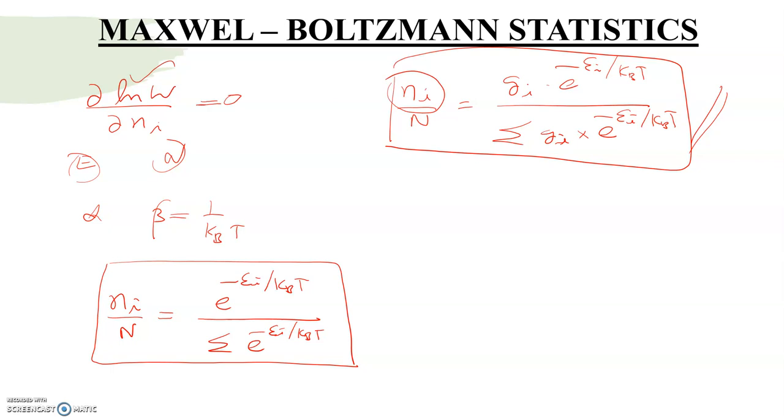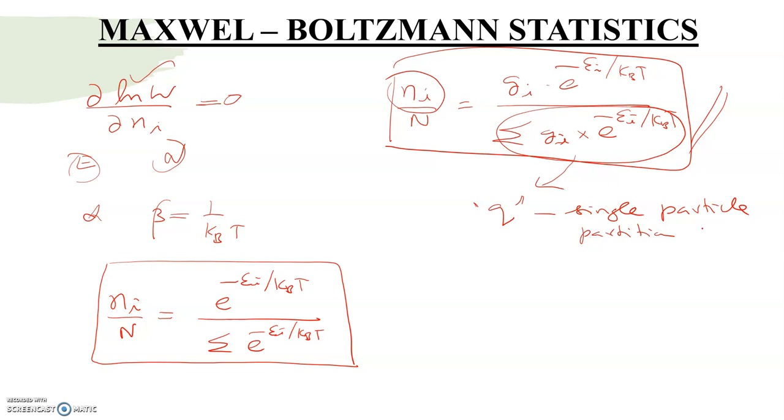Listen carefully, very important. What does this formula actually tell you? It tells you the number of particles in the ith level of a most probable macro state. This denominator quantity is denoted by the symbol Q, called the single particle partition function.